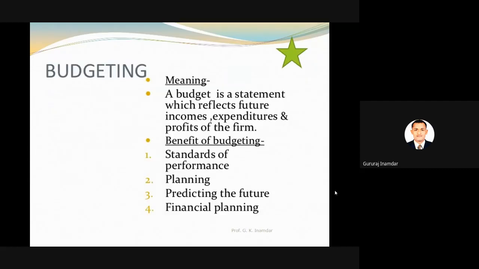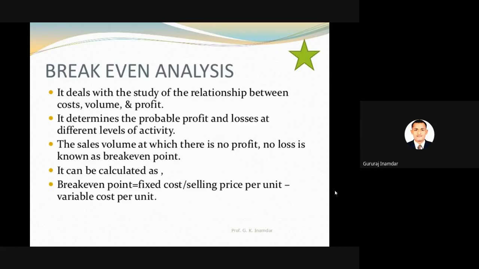Next strategy, budgeting. A budget is a statement which reflects the future income, expenditure and profit of the firm. Budgeting is also included in controlling. If money is not there, how can we control the industry? So for controlling in the industry, we have to maintain a budget. Suppose what percentage of the budget is for raw material, for salary, for maintenance, for government taxes. We have to think about all these standards of budget. The benefits of budgeting are standard of performance, planning, predicting the future and financial planning. All these factors are included in budgeting.